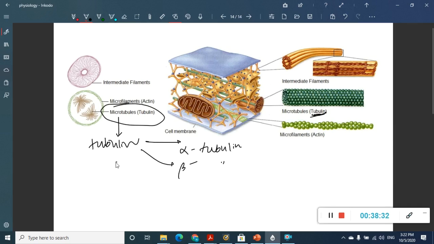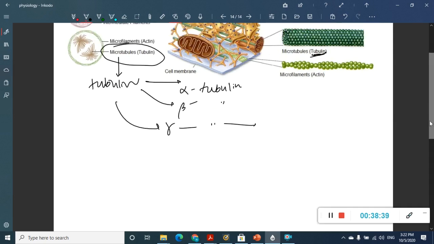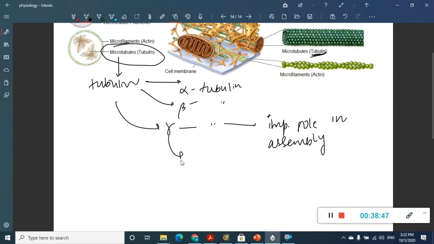There is one more, called gamma tubulin, which has a very important role in assembly, and it is localized to centrosomes.